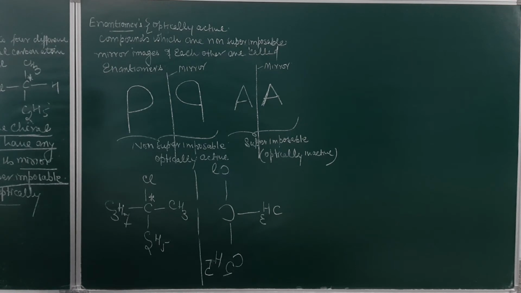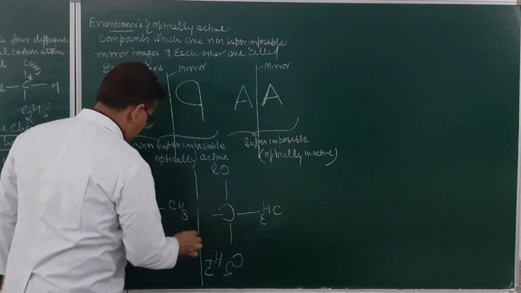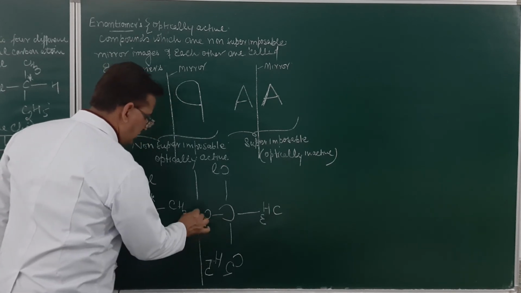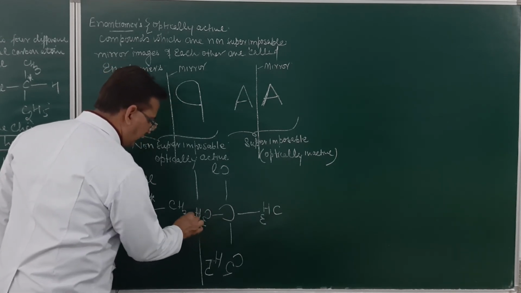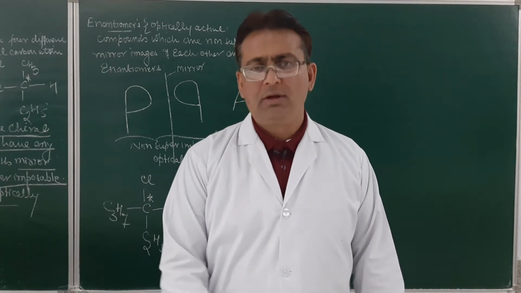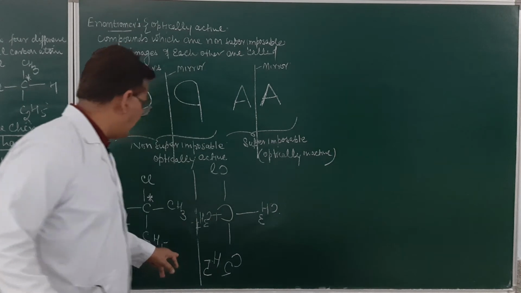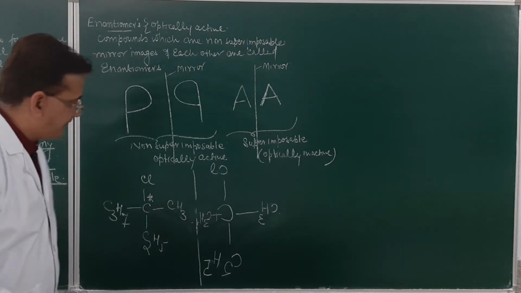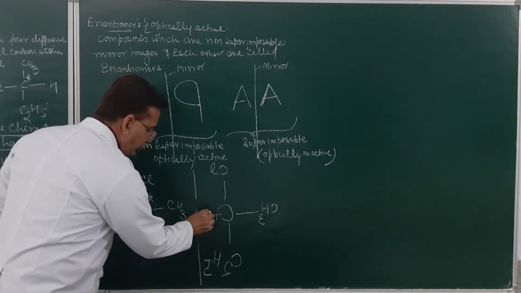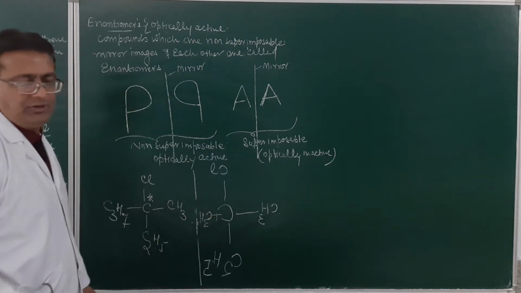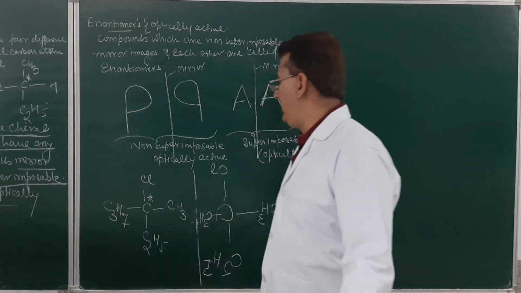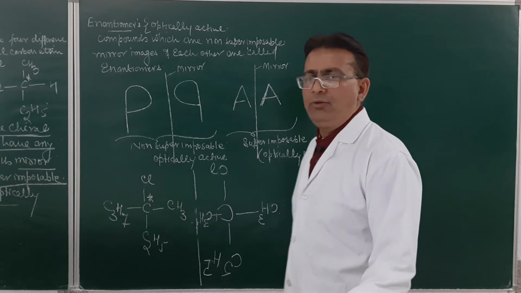Yes or not, students? Similarly over here, this will be C3H7. So, you may see over here, these two images are non-superimposable mirror images of each other, and hence this compound will be an optically active compound.